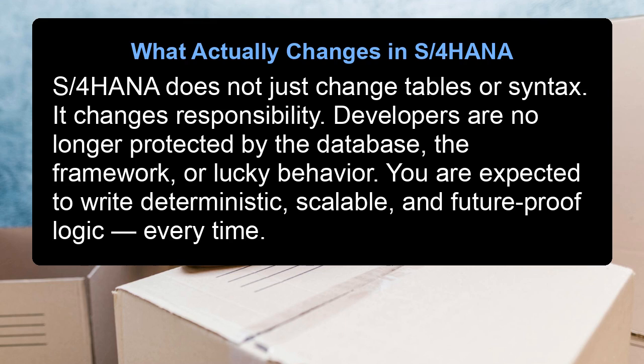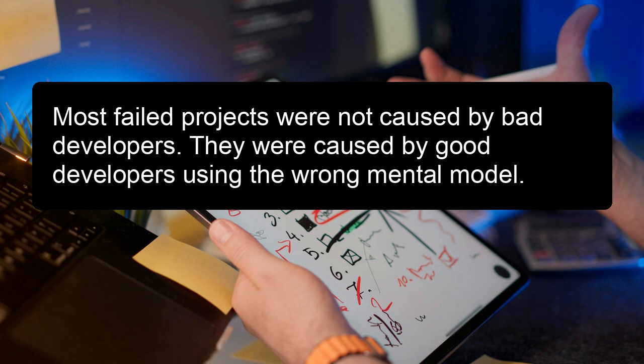Judgment cannot. What actually changes in S/4HANA? S/4HANA does not just change tables or syntax. It changes responsibility. Developers are no longer protected by the database, the framework, or lucky behavior. You are expected to write deterministic, scalable, and future-proof logic every time. Most failed projects were not caused by bad developers. They were caused by good developers using the wrong mental model.